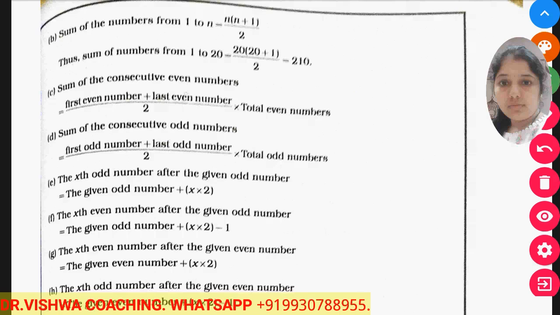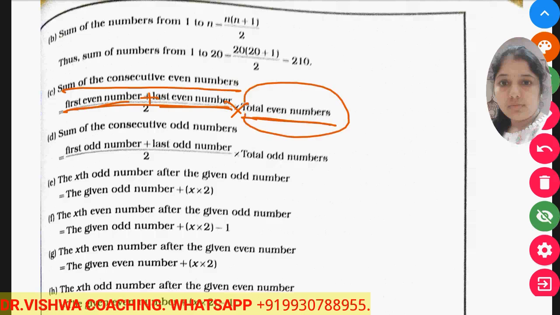Now the sum of consecutive even numbers is equal to, irrespective of how many numbers there are, the first even number plus the last even number, divided by 2, and multiplied by the total number of even numbers. For the sum of consecutive odd numbers, we take the first odd plus the last odd, divided by 2, times the count. The formula is the same. Okay.